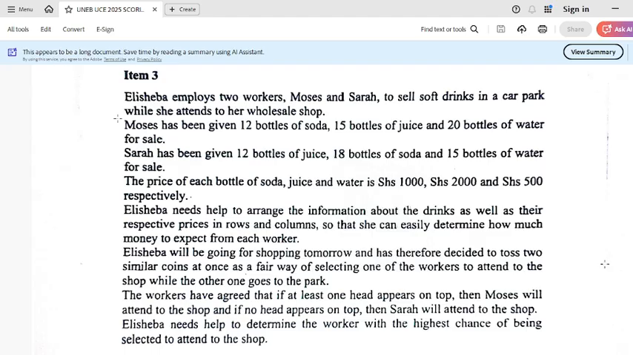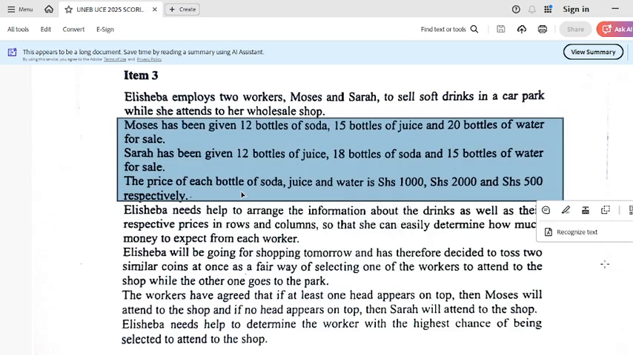When you look at from here, Moses and Sarah, look at that space there. Moses has been given 12 bottles of soda, 15 bottles of juice, 20 bottles of water for sale. Sarah has been given 12 bottles of juice. Hope you can see all that data. Very clear. Most of the times, remember, I started by mentioning the topics in this set of items. That is item 3 and 4. A person who has read and really understood what item 3 and 4 has, it is very easy for you to find out which topic you're dealing with.